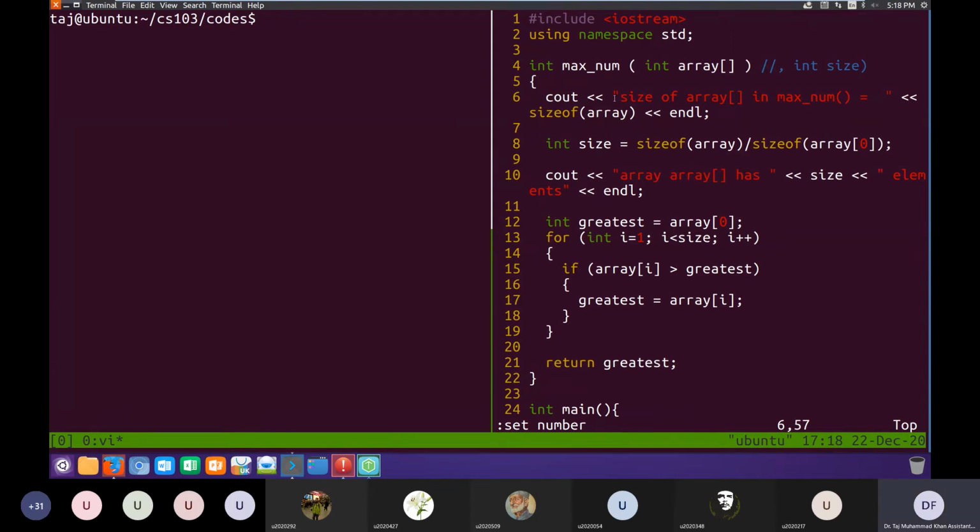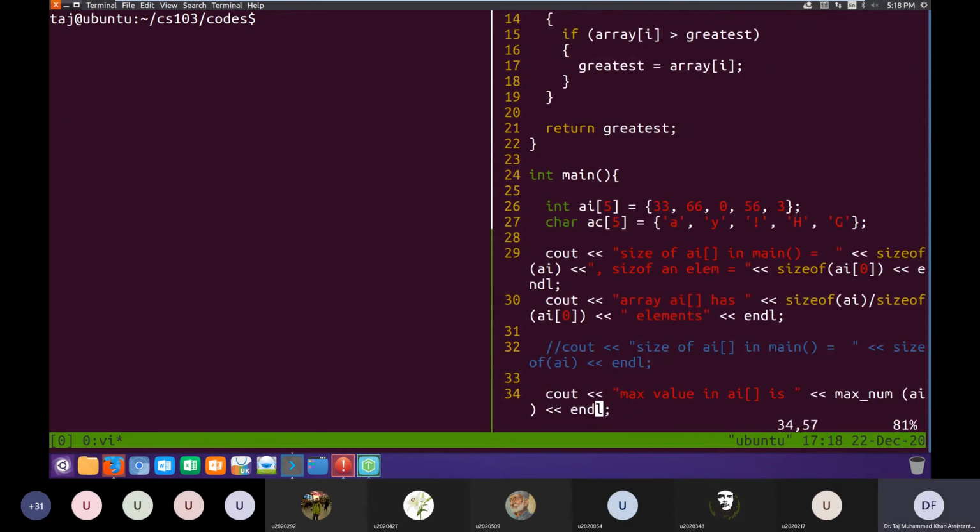We are calculating the size of the array by using the same formula here on line number 8. It gives us 8. It gives us 2. And if we use the same formula here in main, line number 30, size of AI divided by size of one element of AI, it's giving us 5.